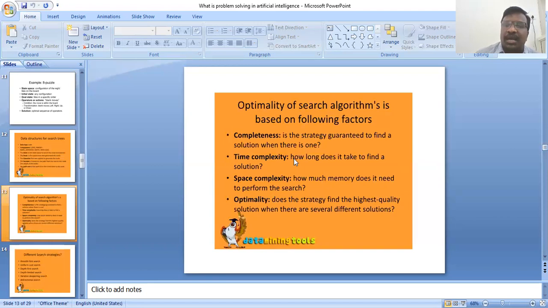Now the optimal search algorithm is based on the following factors. Completeness: is the strategy guaranteed to find a solution when there is one? Time complexity: how long does it take to find a solution? Space complexity: how much memory is needed to perform the search? Optimality: does the strategy find the highest quality solution when there are several different solutions?